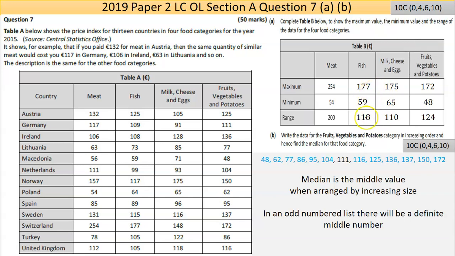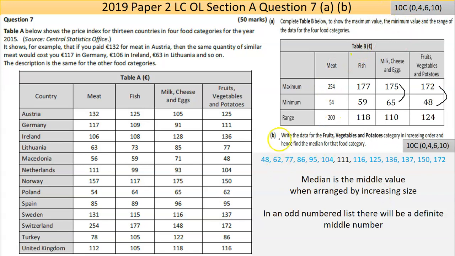There's a lot of, I won't say complexity, but finickiness, for lack of a better word. So 177 is the biggest, 59 is the smallest, 118 is the difference between them. You can check through the other two. I've taken this from the marking scheme, so it's fairly legit. And they end up with the last 2 answers.